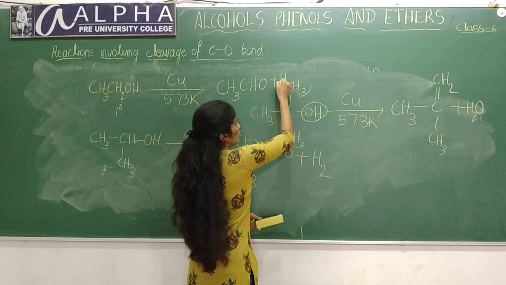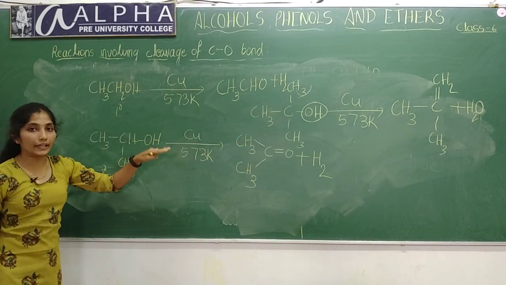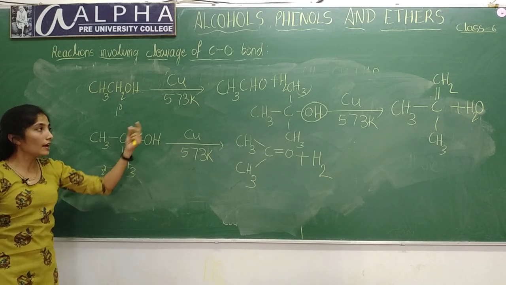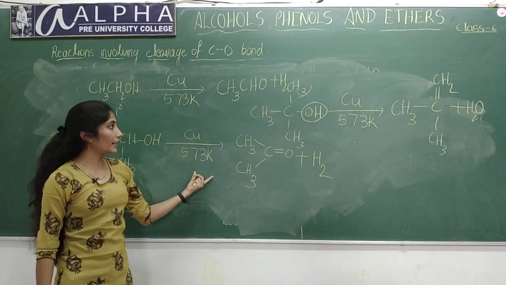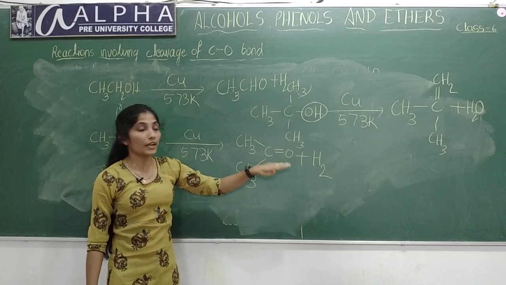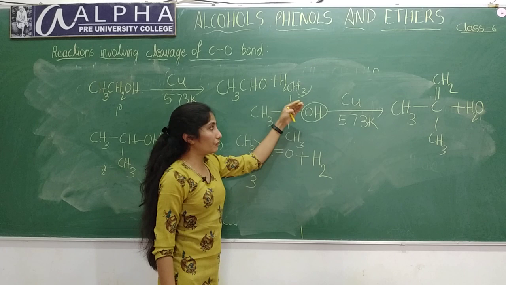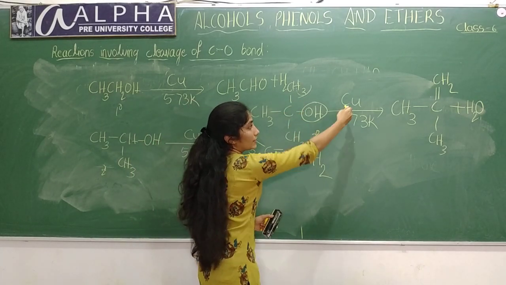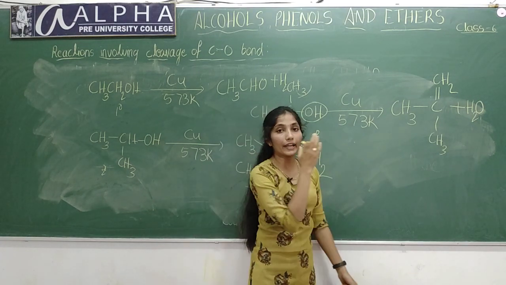When vapors of primary and secondary alcohols are passed over copper wire at 573 Kelvin temperature, dehydrogenation will take place. Dehydrogenation means removal of a hydrogen molecule. But if you pass vapors of tertiary alcohols over copper at 573 Kelvin temperature, dehydration will take place.